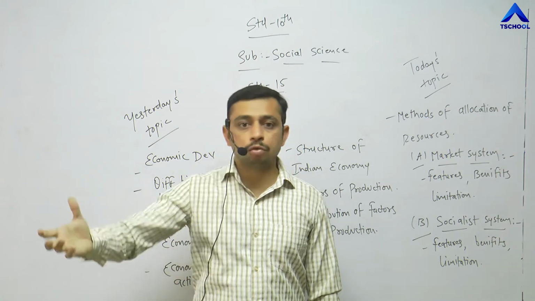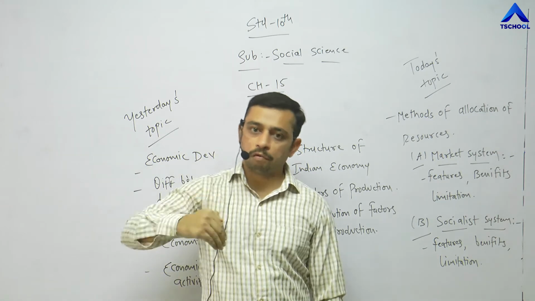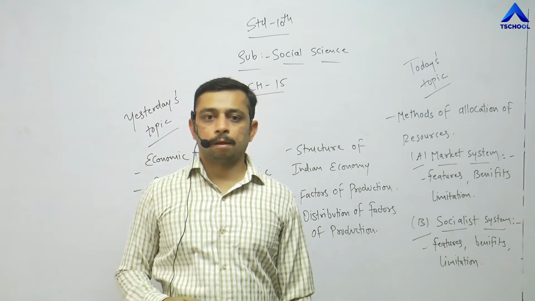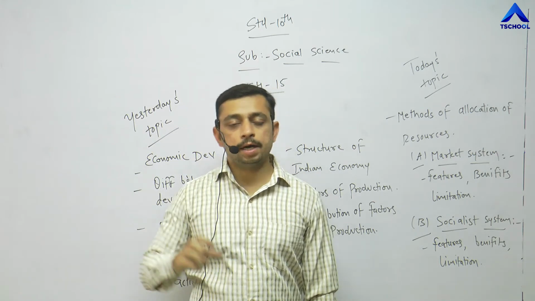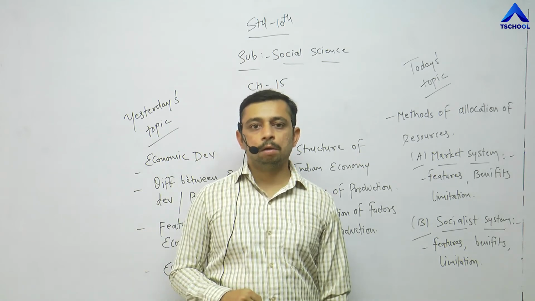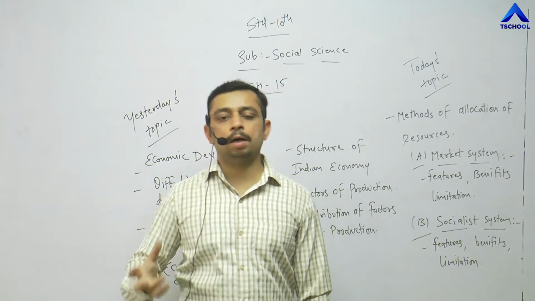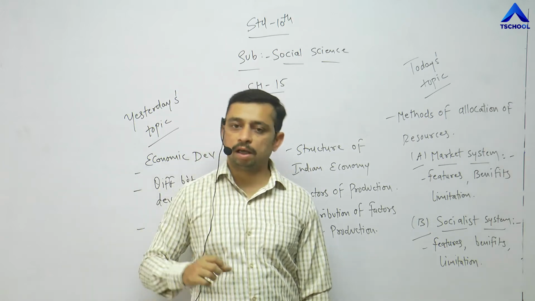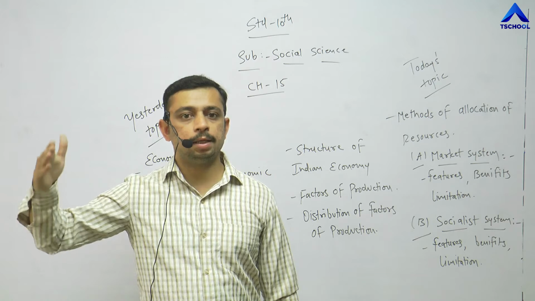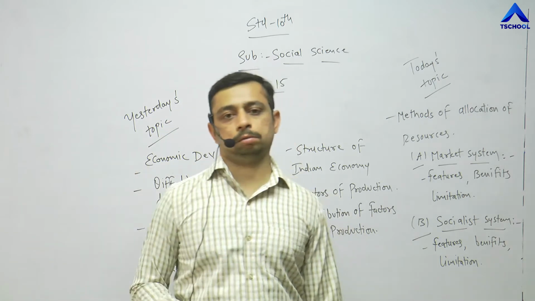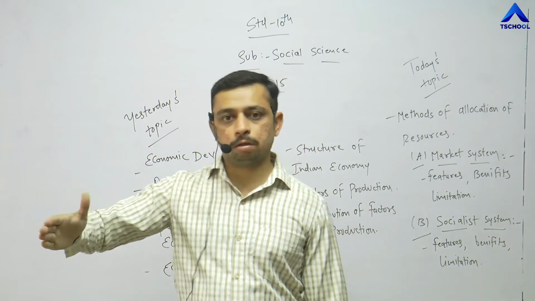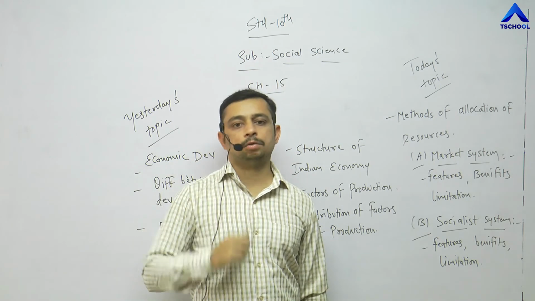So obviously those 8 students are going to raise their level from 55 to 60%, or 60 to 65, 75 to 85. Right? This is what a developed country that follows the system is like. This is how we have to understand what is market system, what are the benefits of market system. But the thing is, they follow the law, they pay the tax and keep the population in control, so that a lot of resources would be available and each and every customer buying the product from the market will be satisfied.